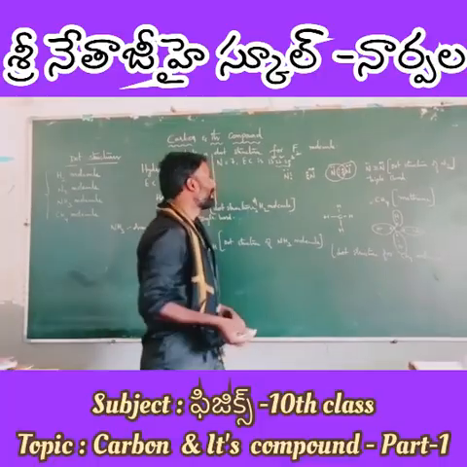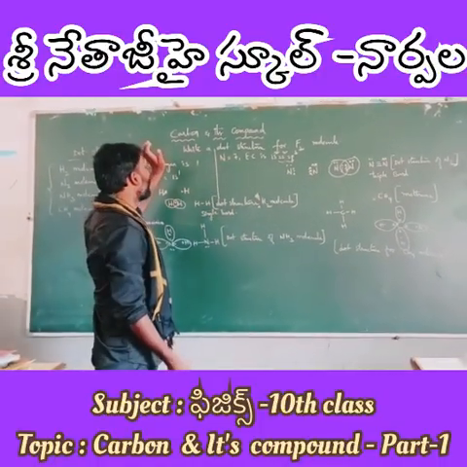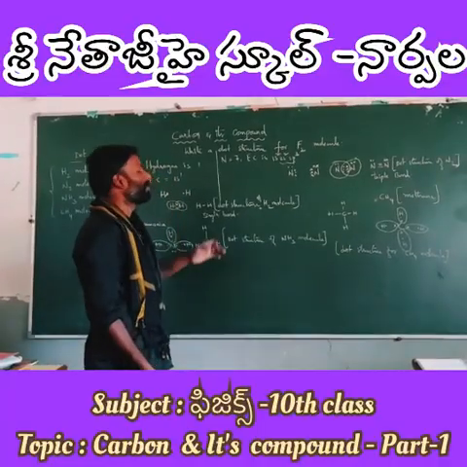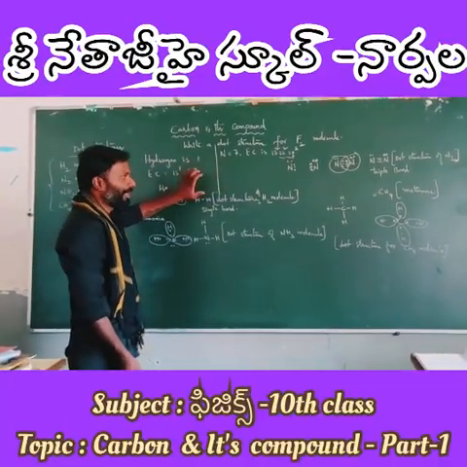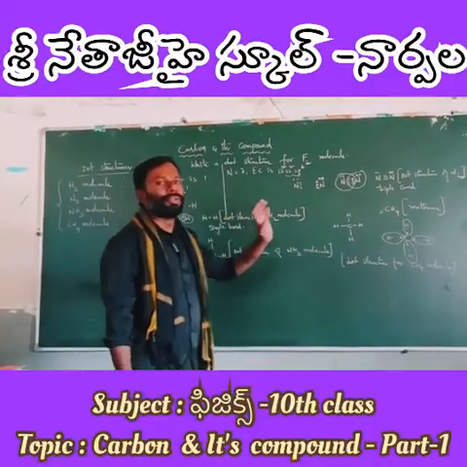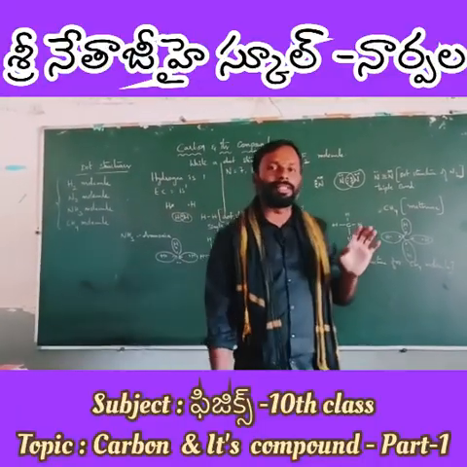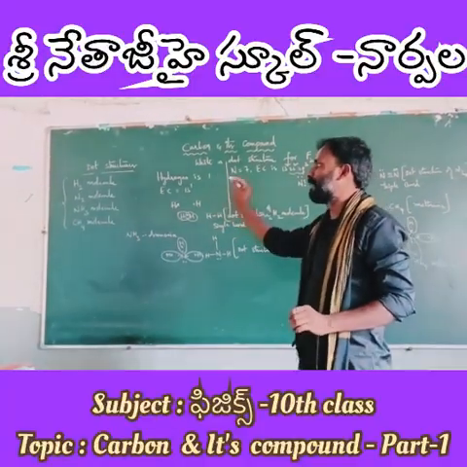So guys, in today's class we have discussed carbon and its compounds. Almost 20% of the lesson we have covered. We have seen the basics of carbon: to which group it belongs, and what is the uniqueness about carbon. We have also seen the tetravalency nature of carbon.